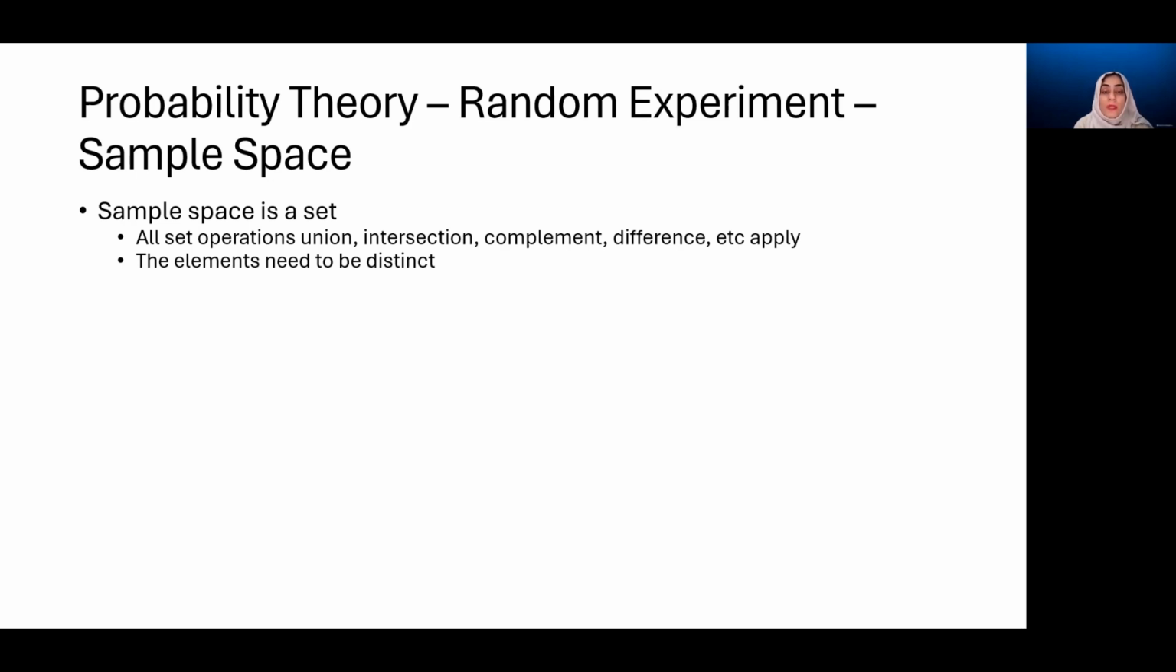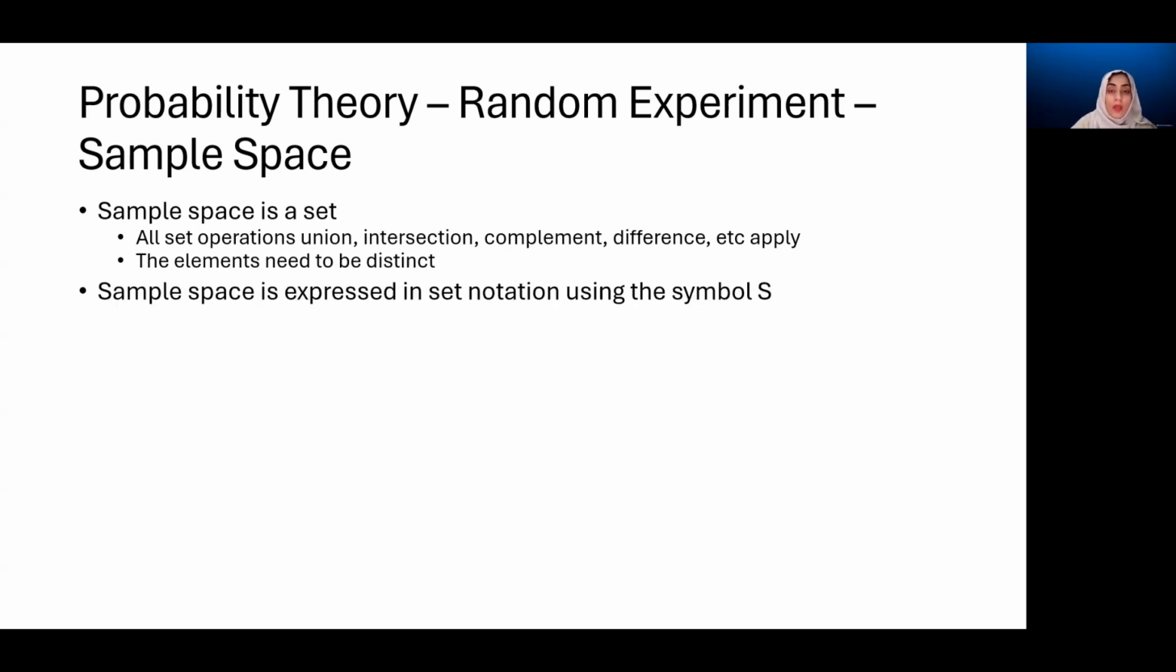And when we say that sample space is a set, all the operations that apply on a set apply on sample space, which means we can have union of sample spaces for two different experiments, intersection, complement, we can take differences, etc. And also the most important thing, we know from our understanding of sets that the elements of a set need to be distinct. So it's head just once. We cannot have two elements with the same value. Sample space is expressed in set notation using the symbol S.